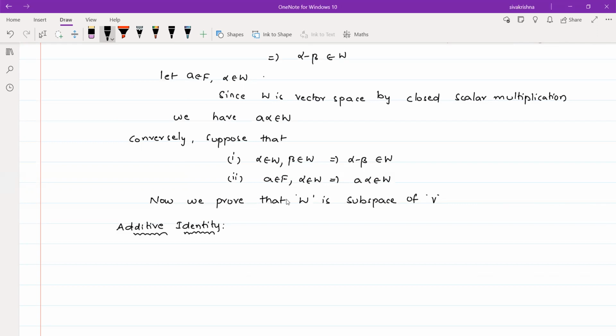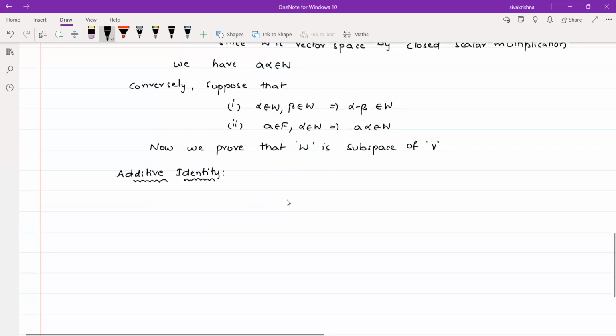So first we have to prove that W, plus is an abelian group. That was the first condition in the vector space definition. Once again, in an abelian group, we have 5 conditions. That we already discussed: closure property, associative property, inverse property, identity property, and of course commutative property. First, I am going to prove the identity property. So why am I going to prove the identity property first?